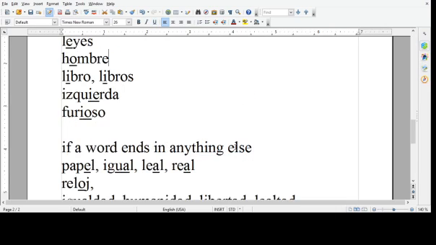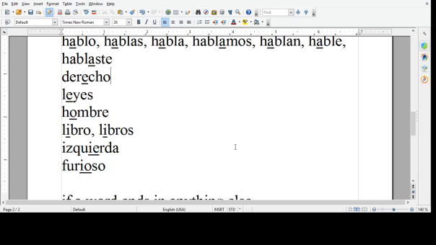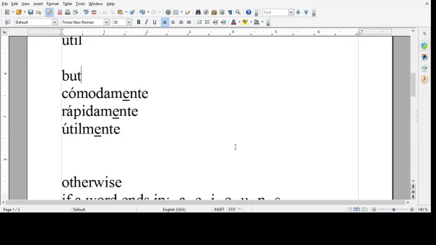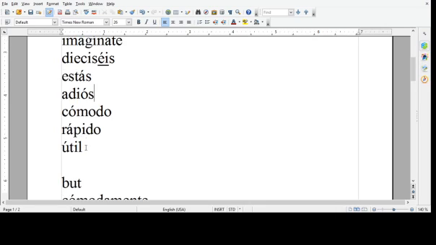If it ends in a vowel or an S or an N, then you will stress the next to the last syllable. If it violates one of those rules, it should have a written accent mark. So you see that útil, it ends in an L. We should pronounce it util, but we don't say util, we say útil. Rápido, it should be rapido, but we don't say rapido, we say rápido. Cómodo, it's not stressed on the last syllable. It's not stressed on the next to the last syllable like it should be according to the rule, since it ends in an O, which is a vowel.